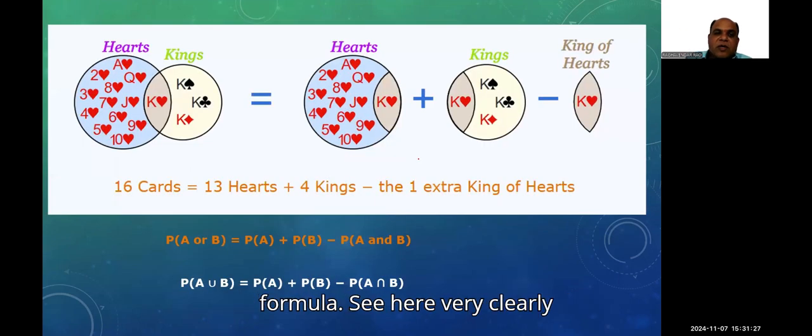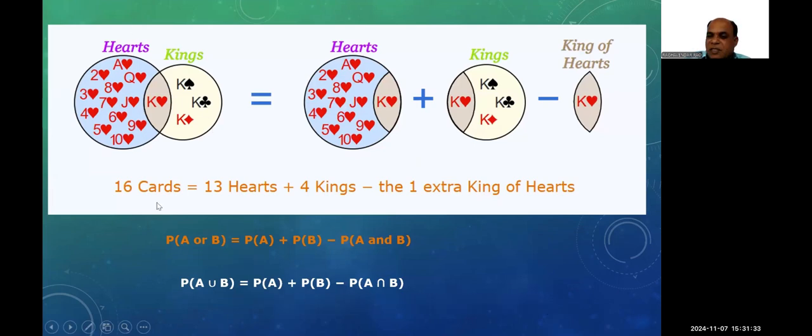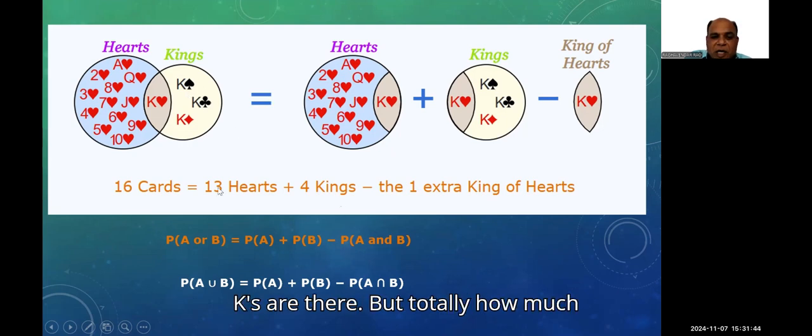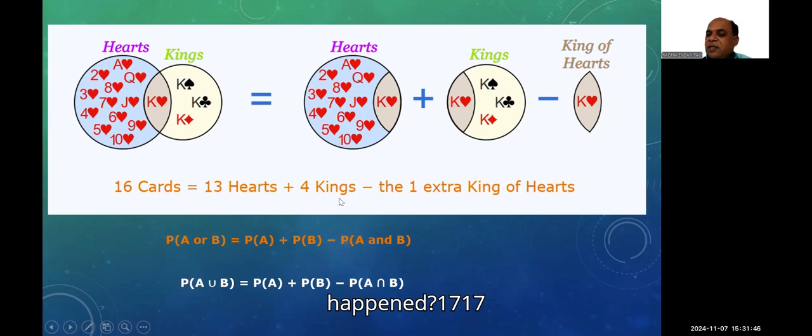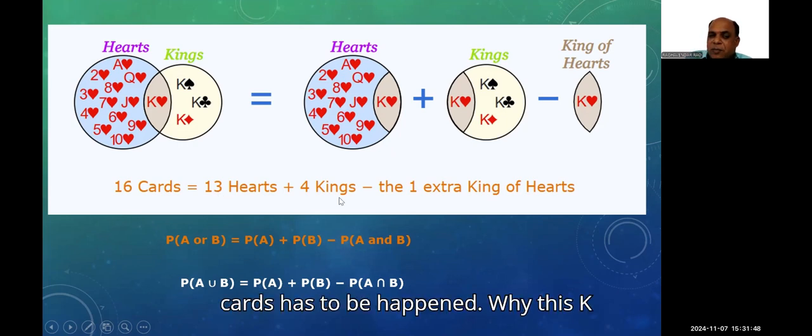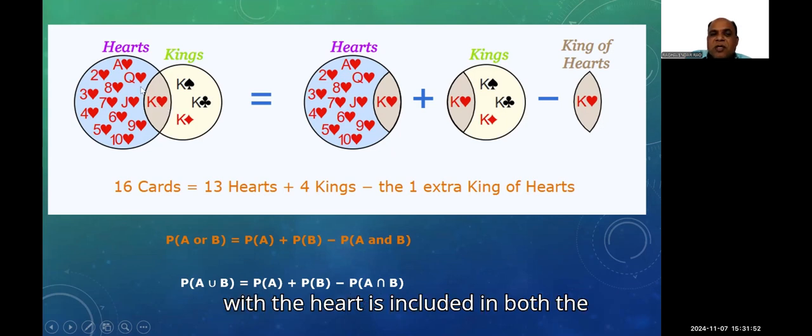Let us go for the formula. See here, it is very clearly mentioned. How to get the total of 16 cards? 13 hearts are there, and 4 kings are there. But totally, how much happened? 17 cards would have happened. Why? Because this king with the heart is included in both ways.